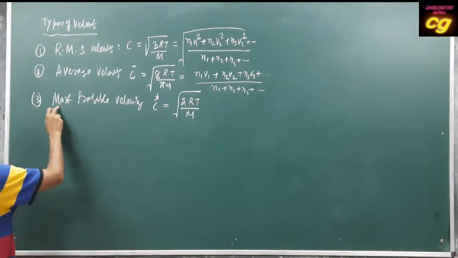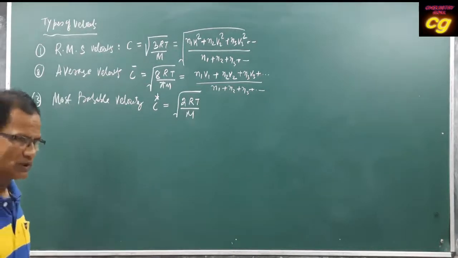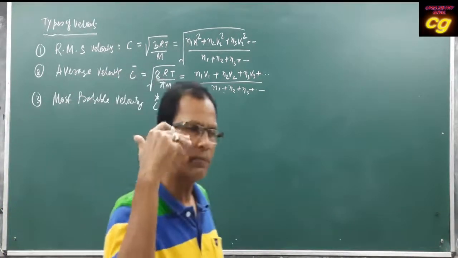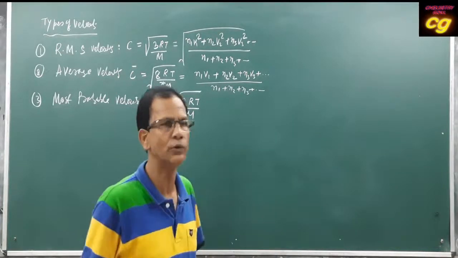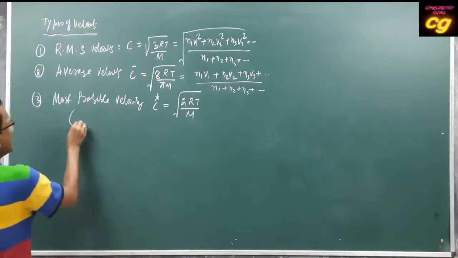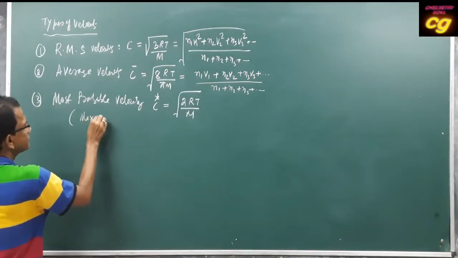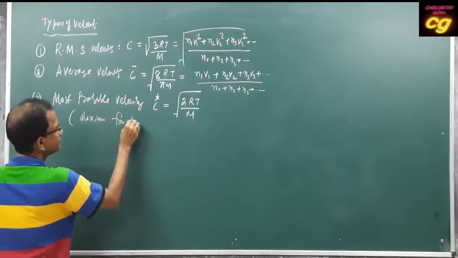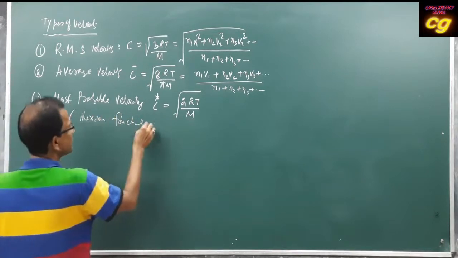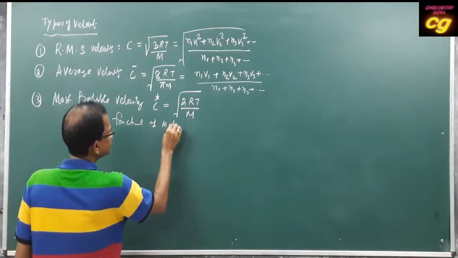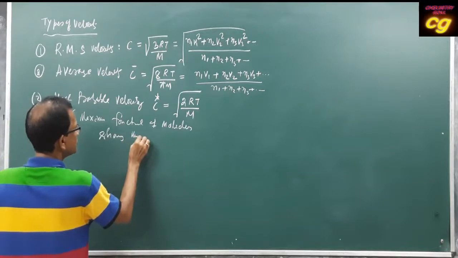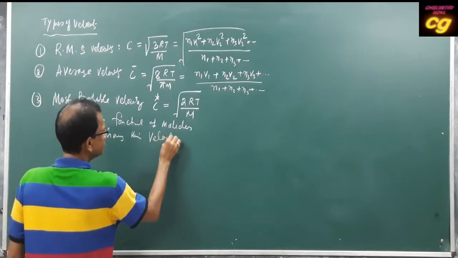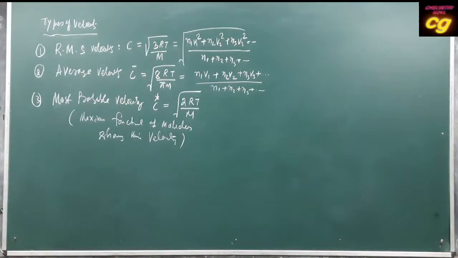What is the meaning of most probable velocity? Most probable velocity means the maximum fraction of molecules showing this velocity. That is called most probable velocity.